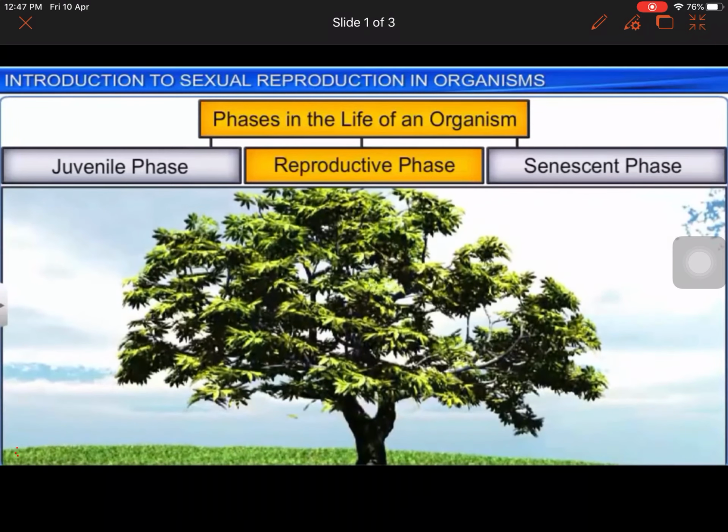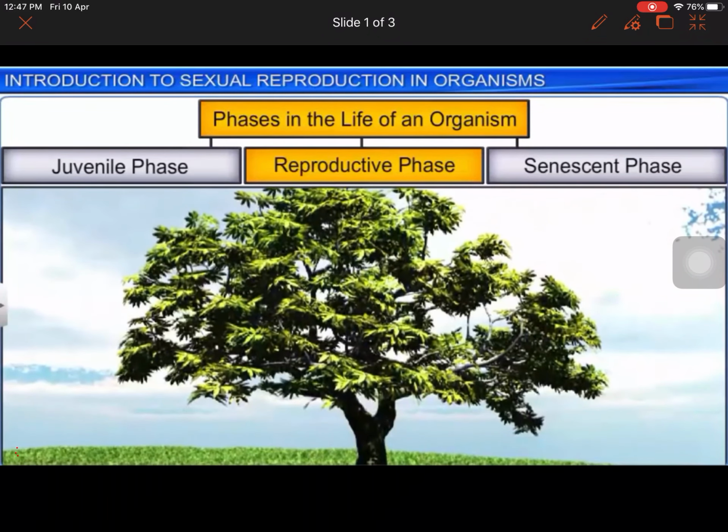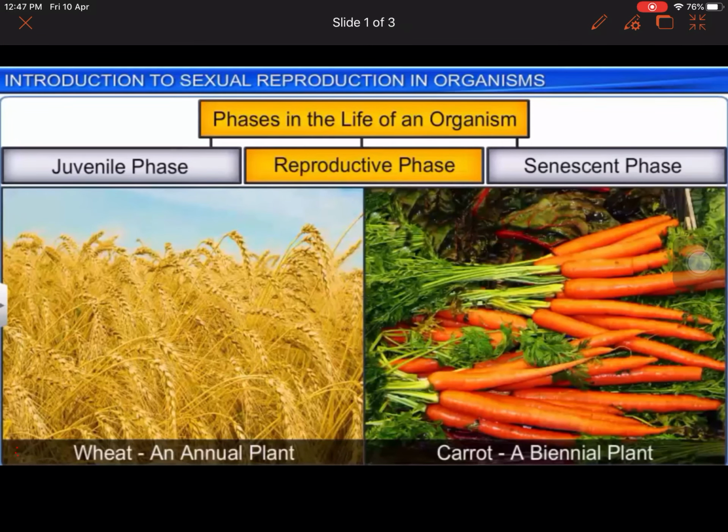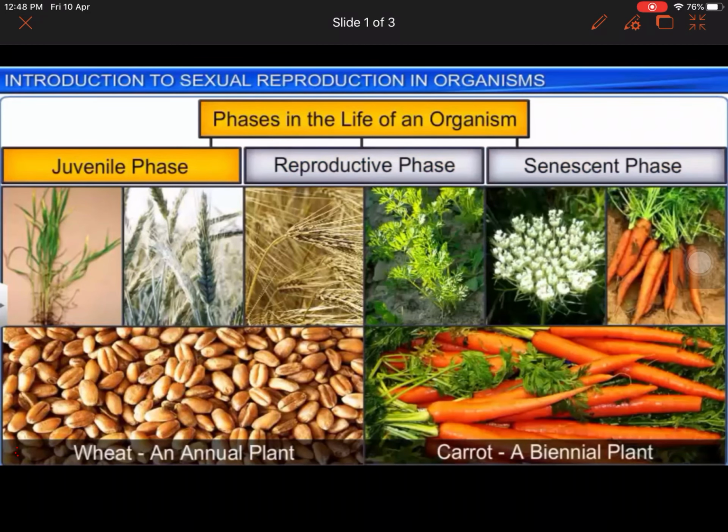The shedding of leaves can be misinterpreted as a sign of the senescent phase. However, it is easy to identify the phases in the case of annuals and biennials, as all three phases of an annual plant occur in 1 year, whereas biennials have a 2-year life cycle in which the plants enter the vegetative phase in the first year and the reproductive followed by the senescent phase in the second year.